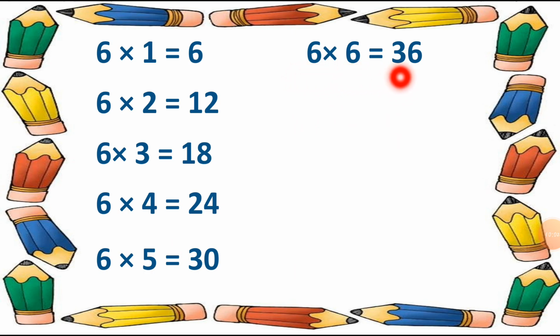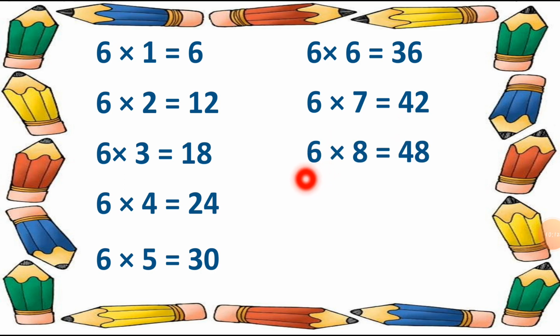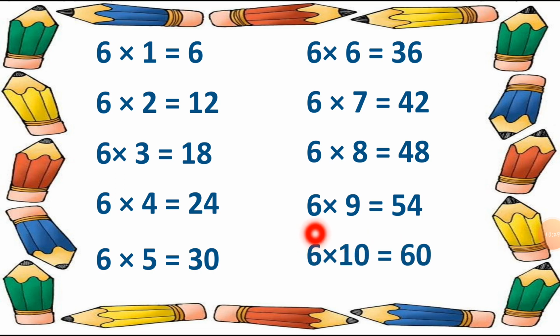6 6s are 36. Then 6 7s are 42. Then 6 8s are 48. Then 6 9s are 54. Then 6 10s are 60. What comes after it? 6 10s are 60.